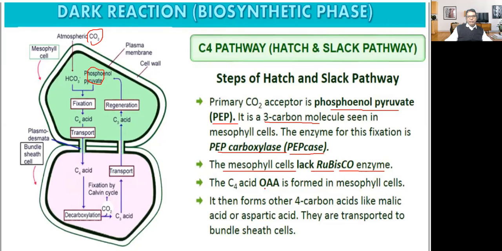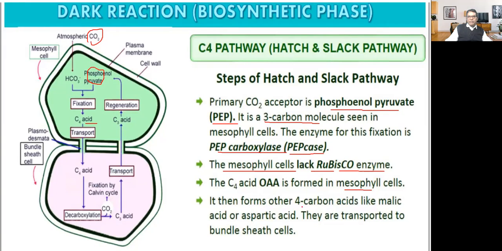Instead of Rubisco, PEPcase is there. So here the C4 acid, that is called oxaloacetic acid, is formed in the mesophyll cell.